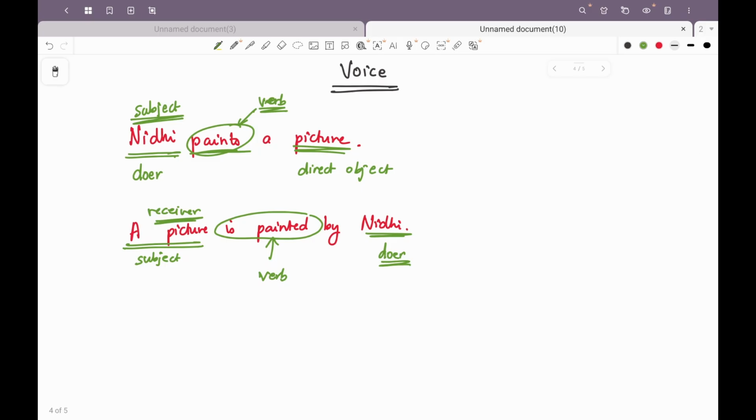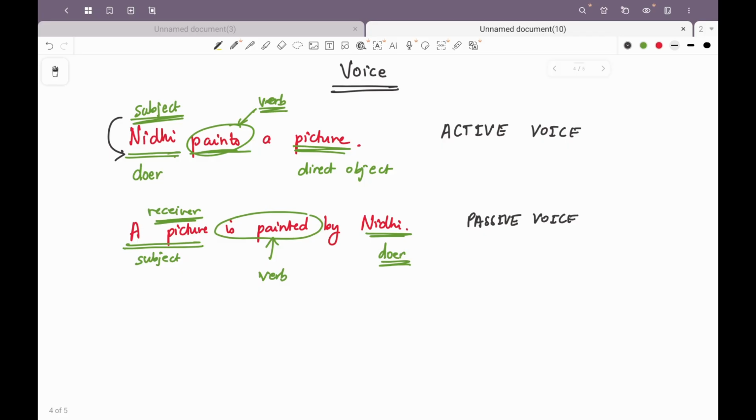So in both the cases the voice being used is different. If the subject performs the action, the verb is said to be in active voice. So the first case is an example of use of active voice because the subject is the doer of the action, whereas if the subject receives the action, the verb is said to be in passive voice, right?